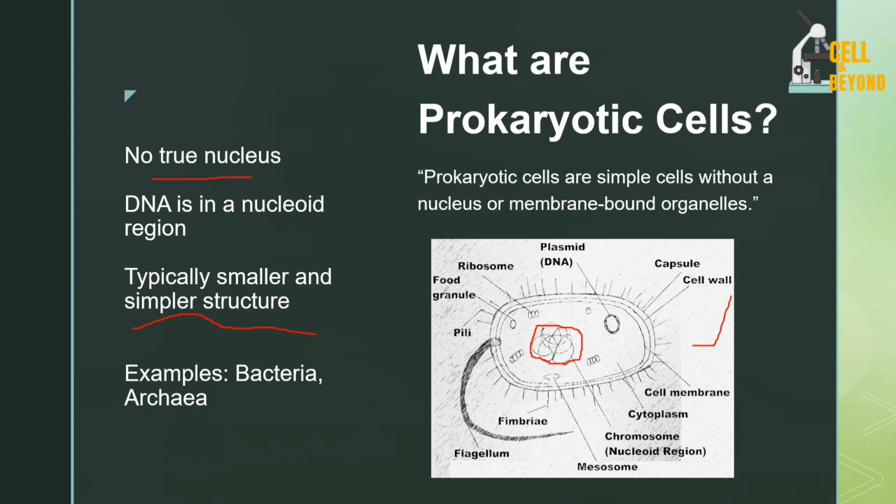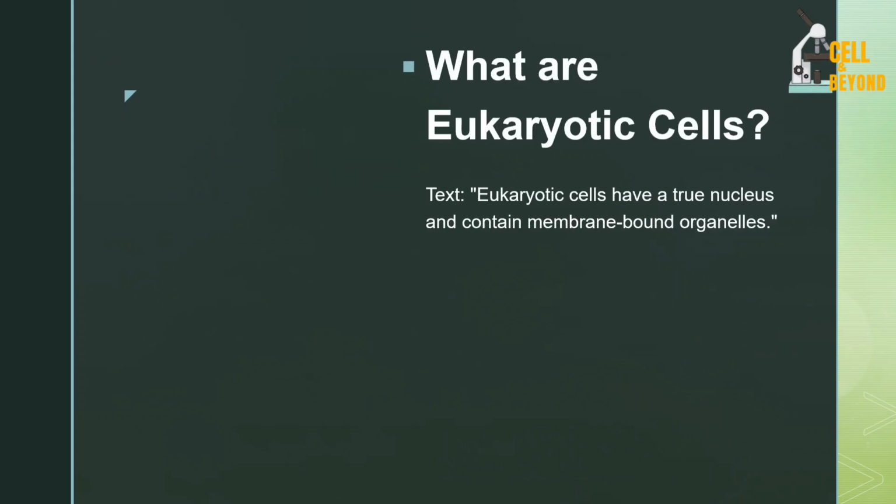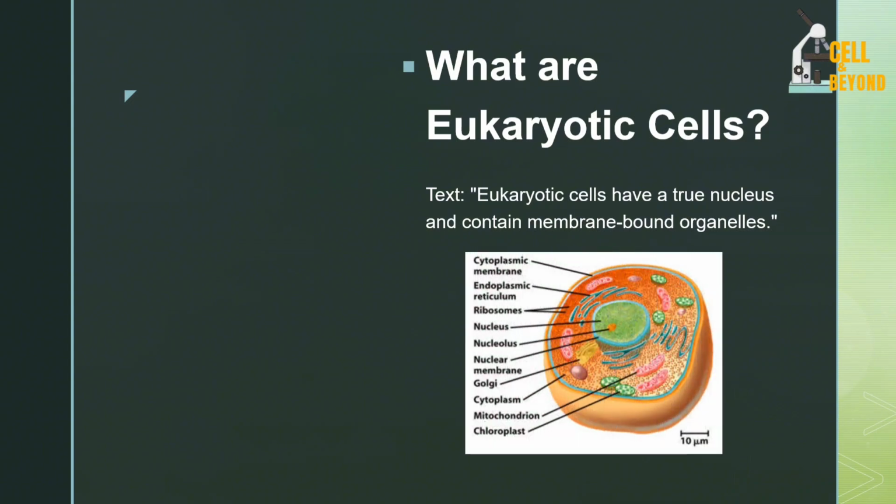All right, so that is that about prokaryotic cells. Now to the next slide. What are eukaryotic cells? Eukaryotic cells have a true nucleus and they contain membrane-bound organelles, which means they contain organelles that perform specific functions.